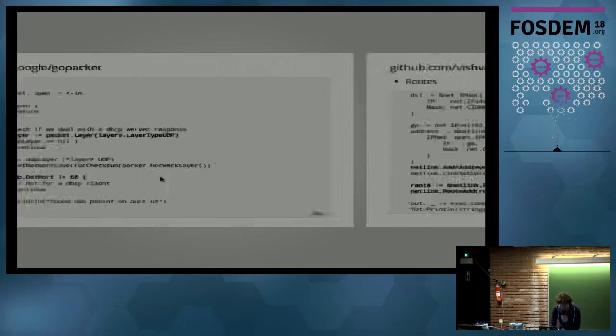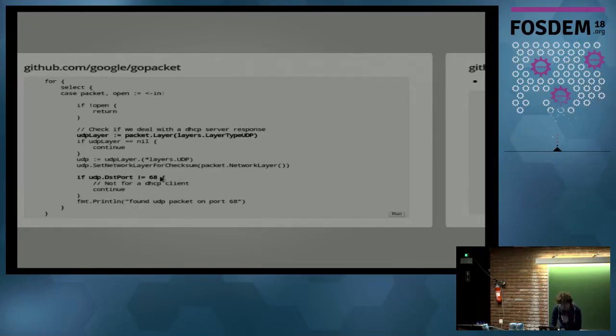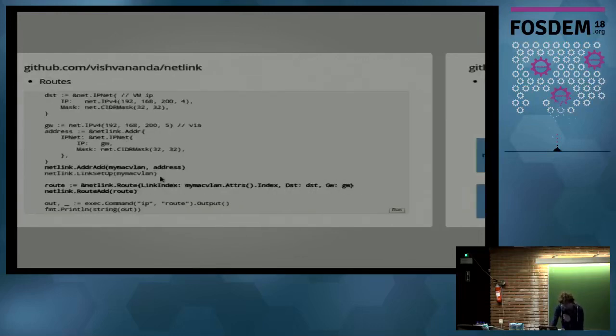And we can use it in our example to extract the IP address and MAC address of the DHCP ACK, which is very valuable information we're interested in. And so now the next part is that we also need routes. Now we have the IP, and now we need to create a route. And to create the route, we need a destination IP. That's the IP of the VM.